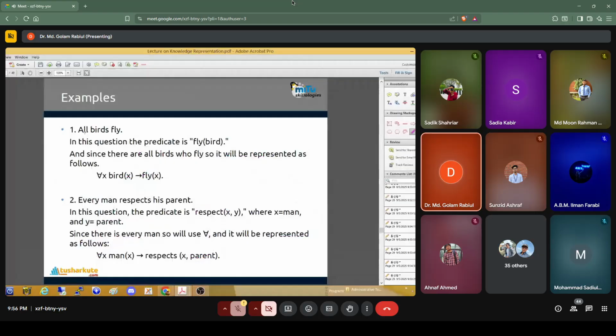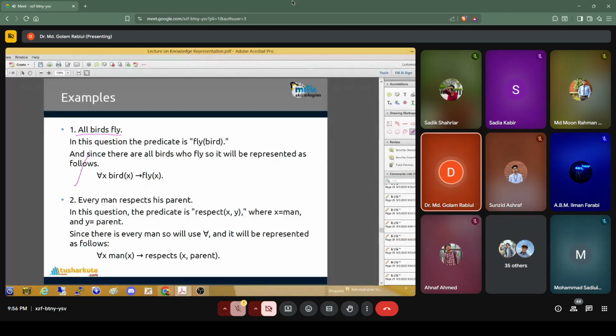Now let's see some statements we want to write in first order logic form. All birds fly. At first we need to think about which one is the subject and which one is the predicate.